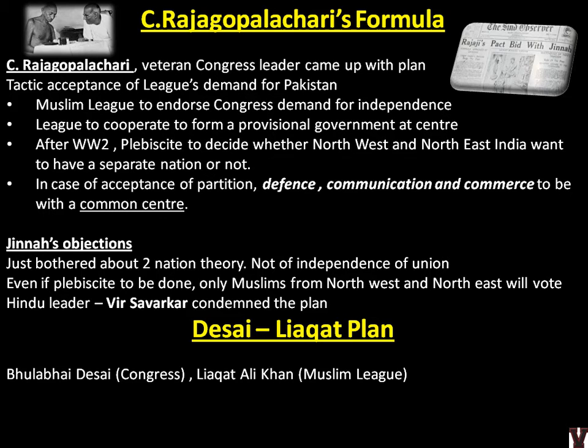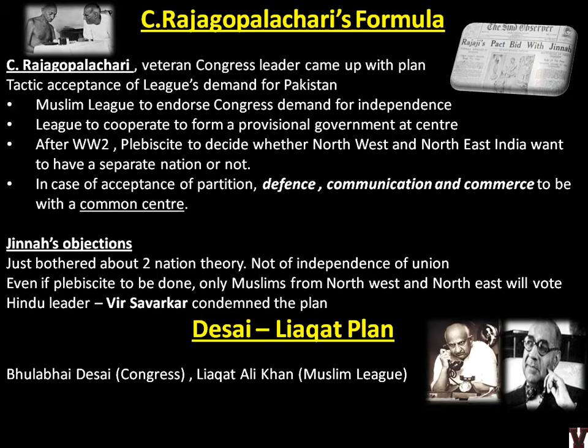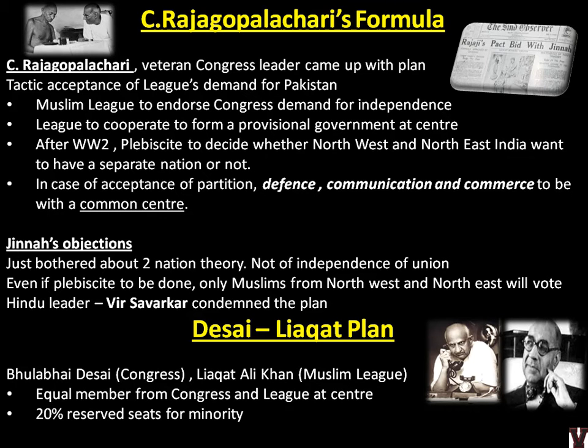So these two leaders came together with a plan. These are the photographs we saw on the cover page also. They said equal members from Congress and the League at the center. And in other places, 20% reserved seats for the minority. So they suggested, let's come together, we'll give equal membership for both of them.